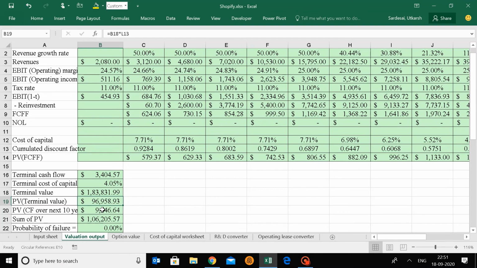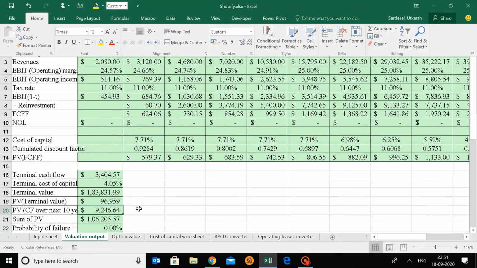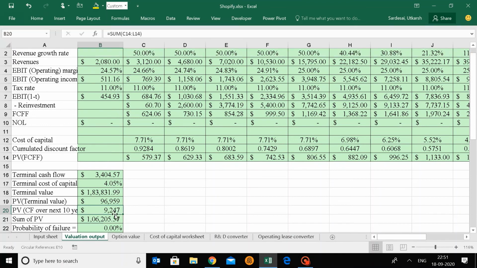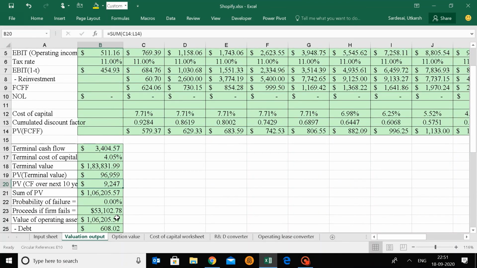That is 96 million basically. Sorry, no, that is 96,959 million. And for the next 10 years, it is 9,247 million. Okay. You add that up.